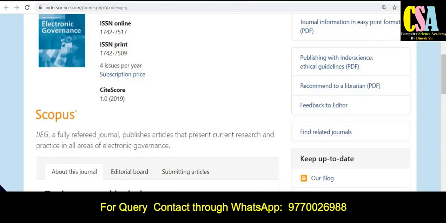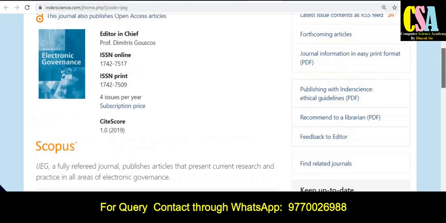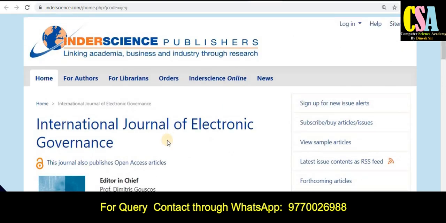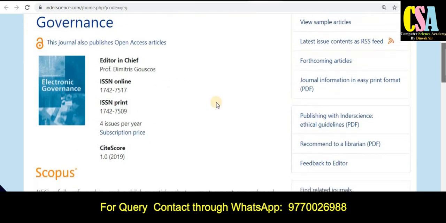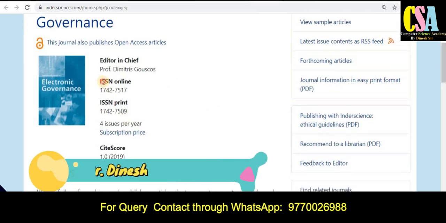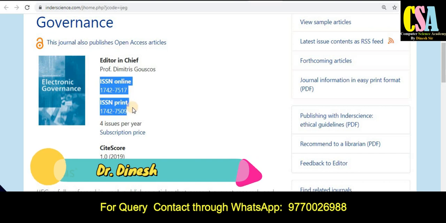The next category of the journal is the Inderscience Publisher. The journal title is International Journal of Electronic Governance. This journal is published in the open access category also, and is published in both categories. The first one is the print version and the online version, and the publication frequency is very important.